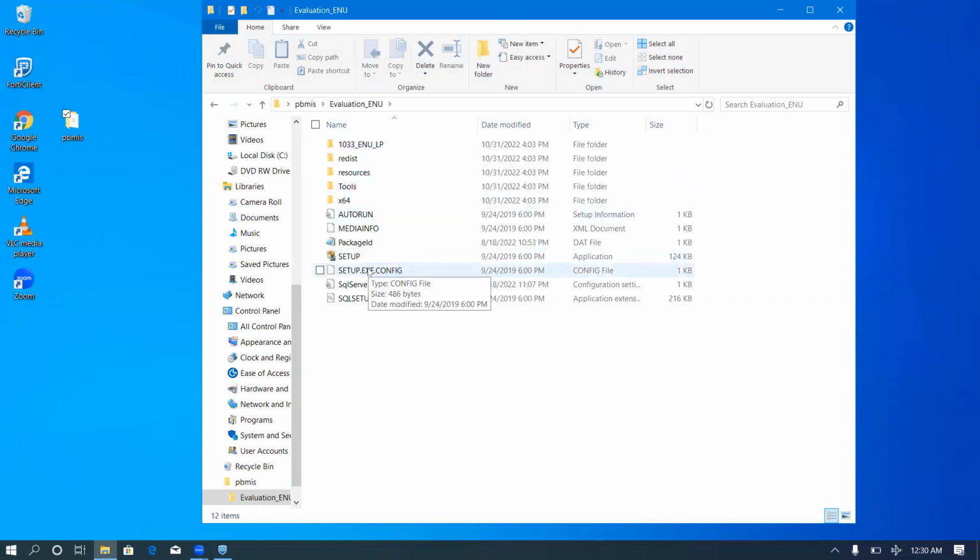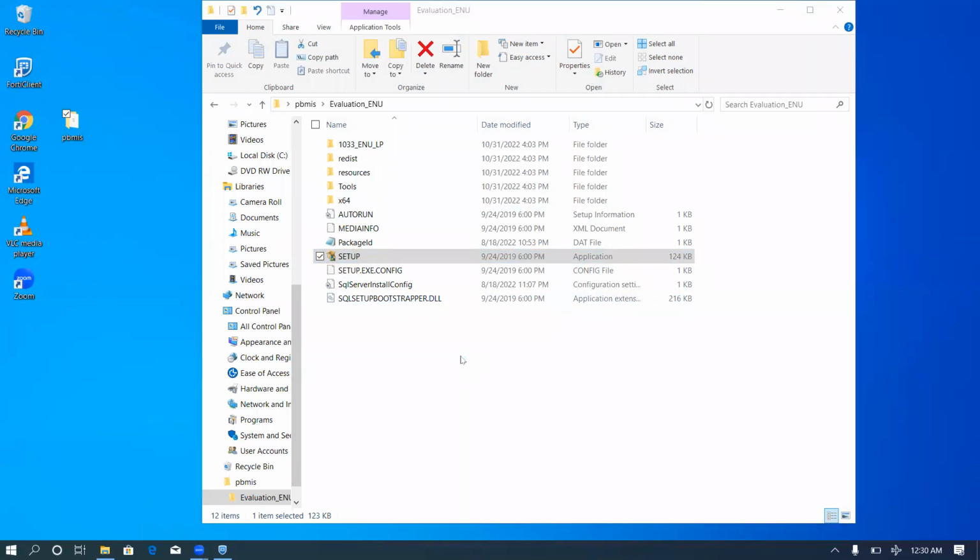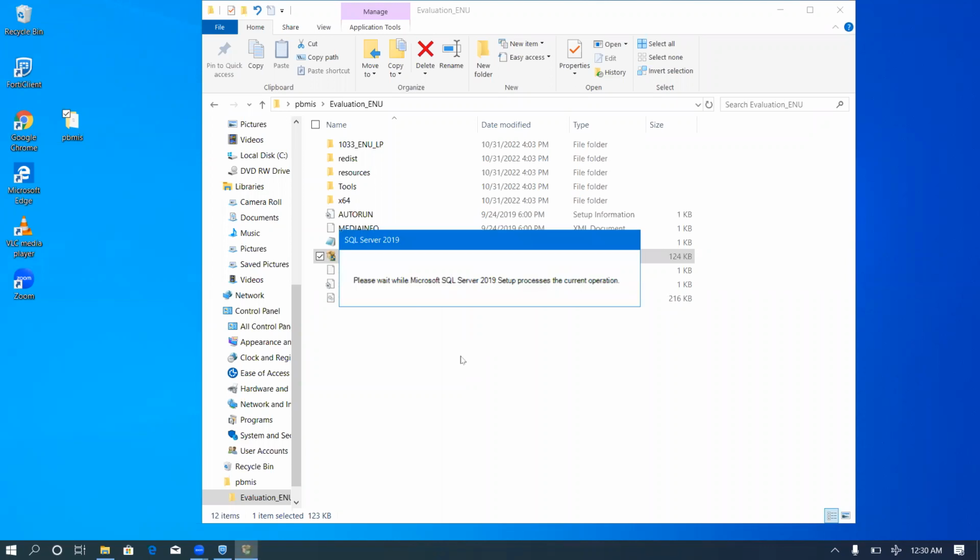Now, when you get your SQL Server, you would open the folder where the setup files are and click on Setup. And then you wait for the installation menu to open.